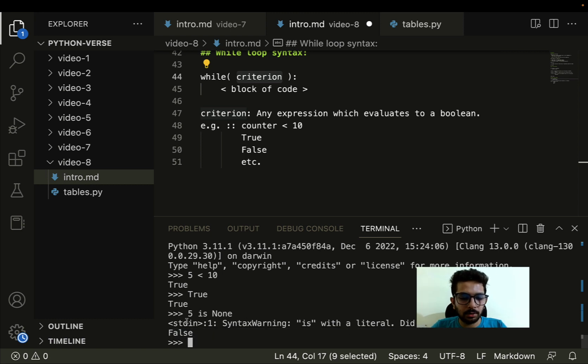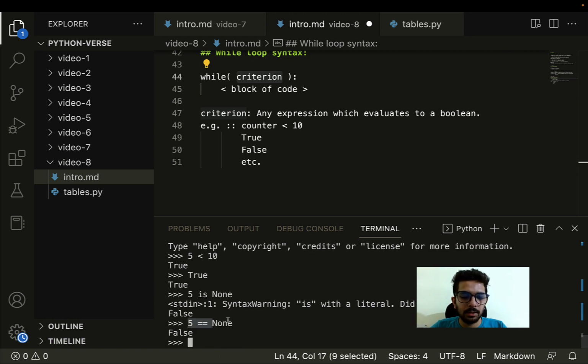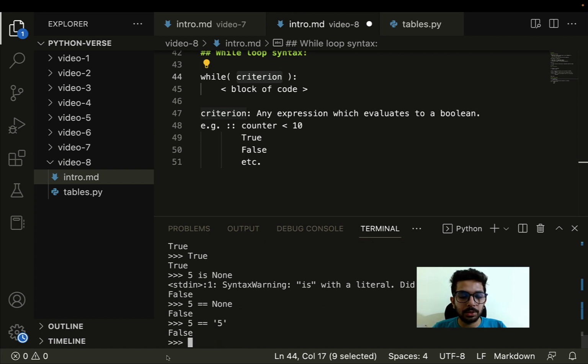So yes, now we can see that there is a syntax warning as well, which means that we are trying to use it with a literal, and in such scenarios we should be using this for comparison. So 5 equals none, it returns a false again, right? Similarly, I can check one more thing, whether 5 equals the character 5. This is also an expression which returns me a false, because the integer value of 5 is not equal to my character value of 5. That's why this is returning me a false.